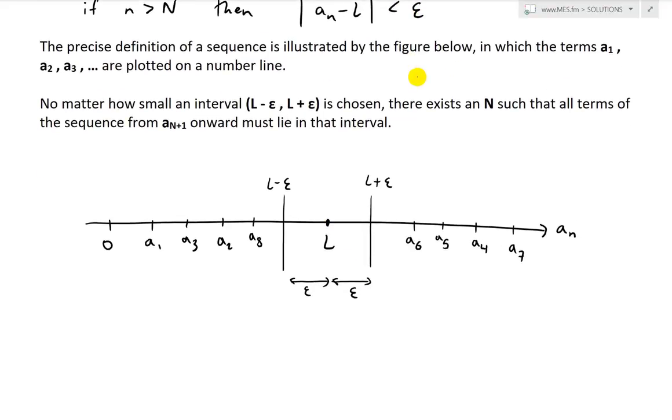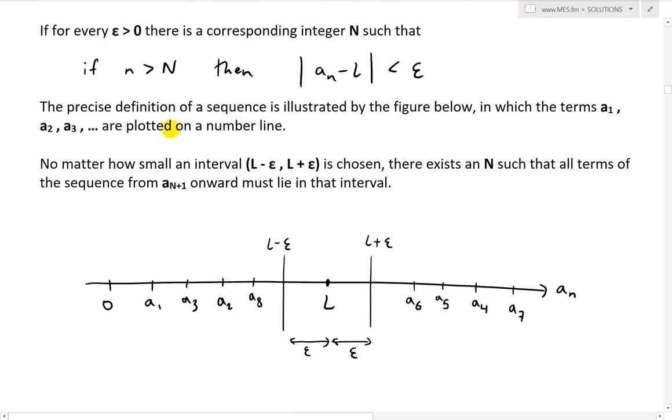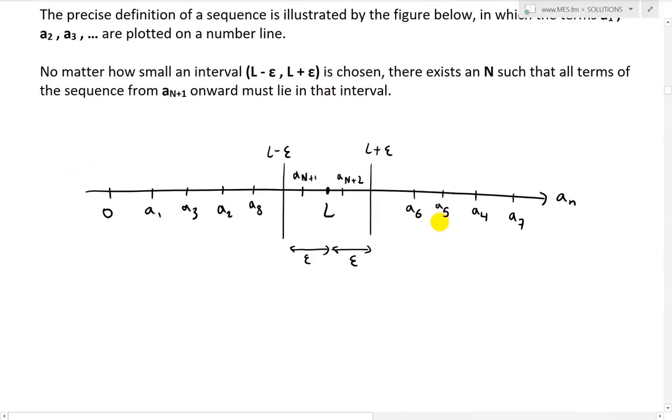Yeah, so if there's a limit, then there's always going to be a number N, no matter how small epsilon is, as long as it's greater than 0, such that any a_n beyond that N lies in the interval. For example, here, let's say this one is capital N plus 1, and this one here is capital N plus 2.